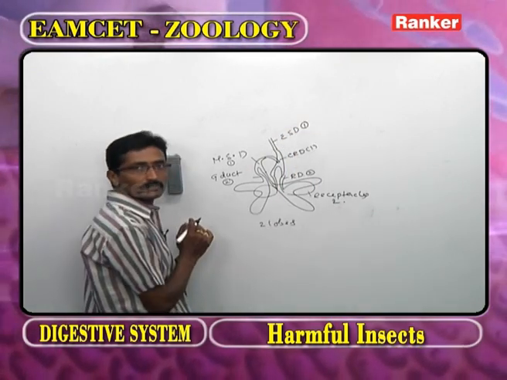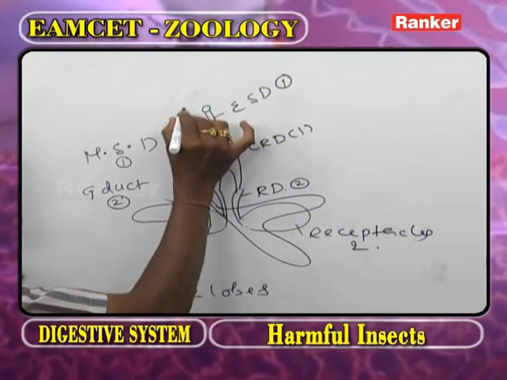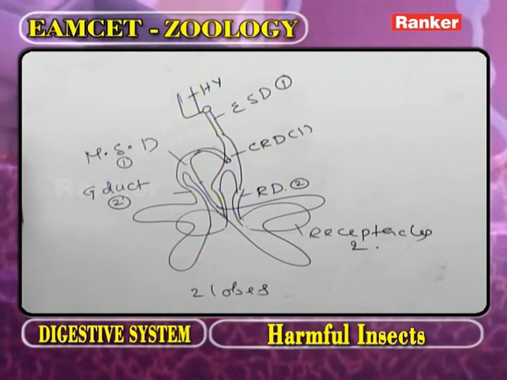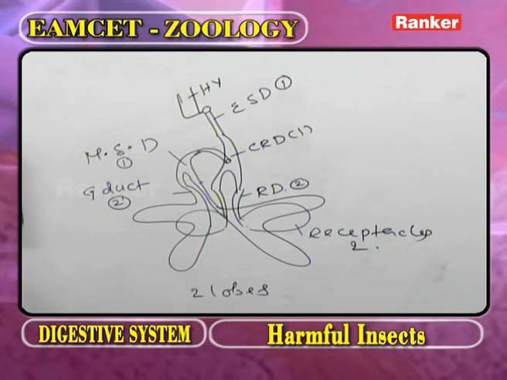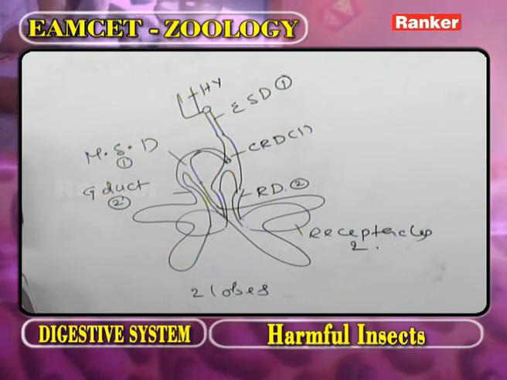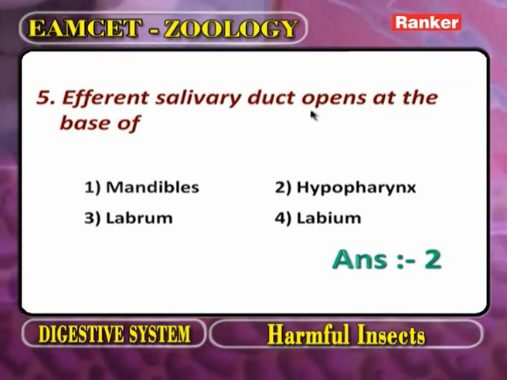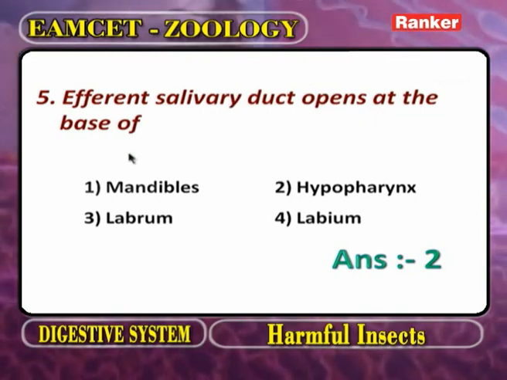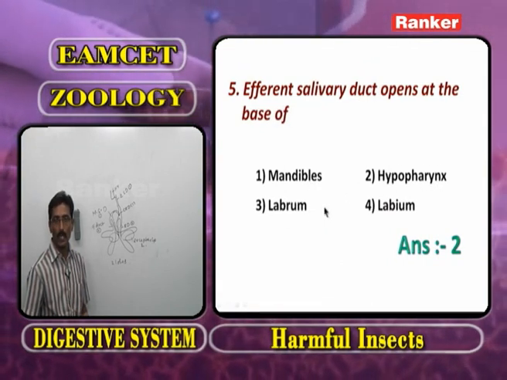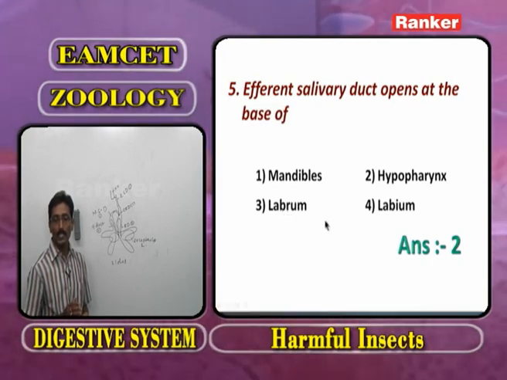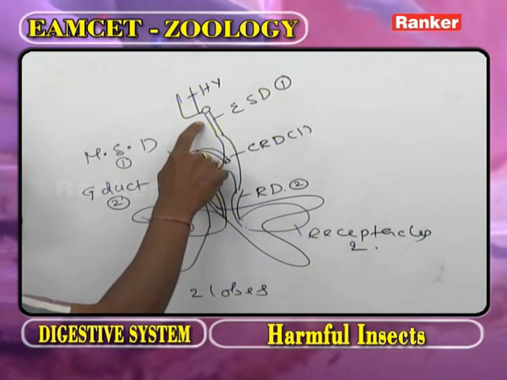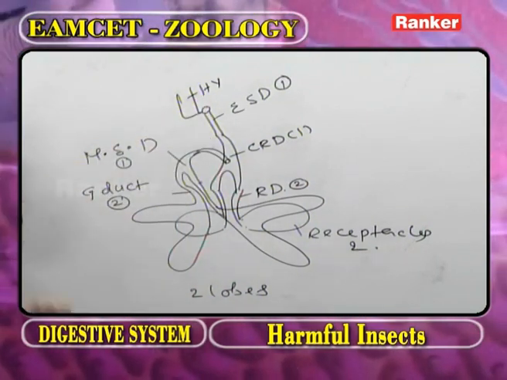The number is 1. The efferent salivary duct opens at the base of hypopharynx. What is the other name of hypopharynx? The tongue or supralingua. Now, here regarding the question, efferent salivary gland duct opens at the base of, one is mandibles, second one hypopharynx or tongue or supralingua, third one labrum, and the fourth one labium. Now you observe the diagram. Efferent salivary duct opens at the base of hypopharynx.